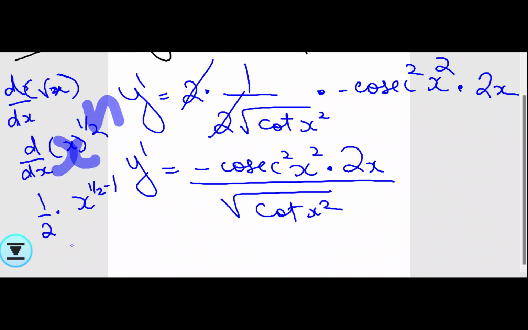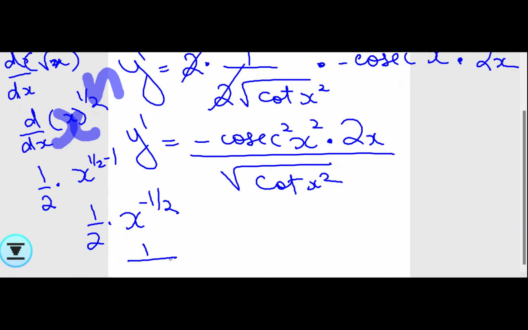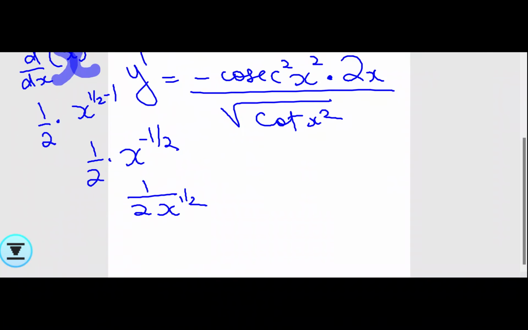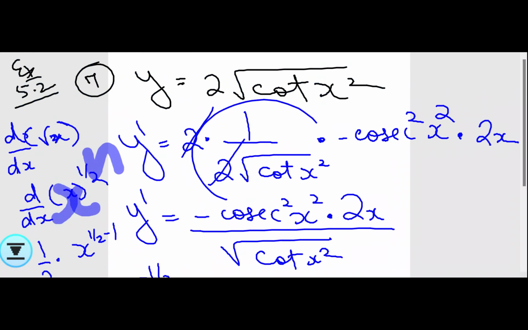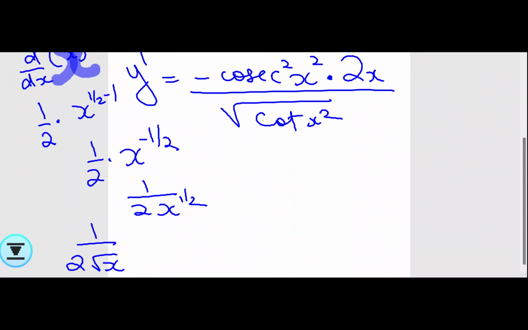N into x to the power n minus 1, half minus 1. Half minus 1 is what? Minus half. So the power is negative, so if I take it down it becomes positive power, and I already told you that whenever you see half like this, you can put root x. So that's why I directly wrote here. I took cot x square to be x, so I wrote directly here.